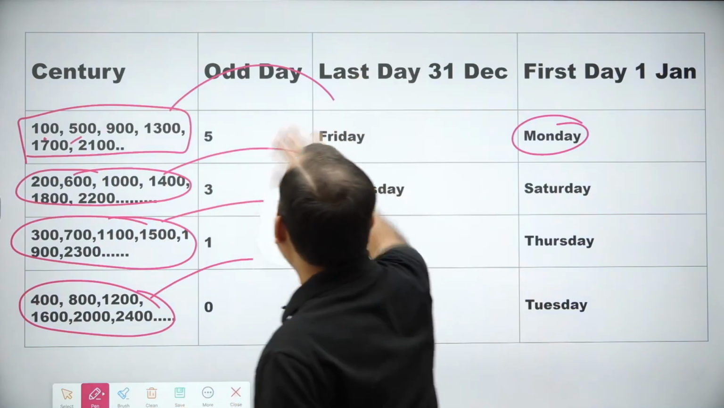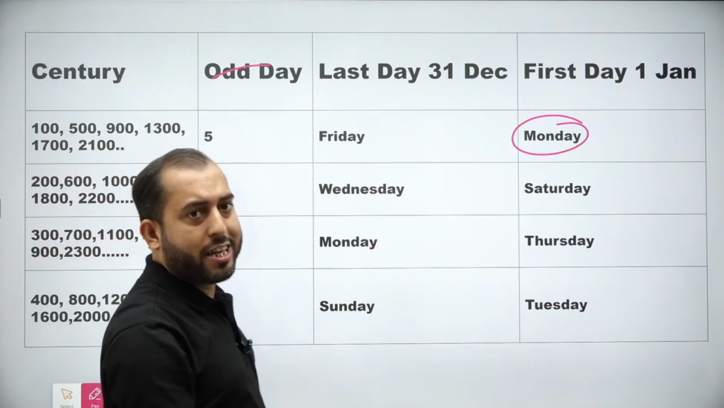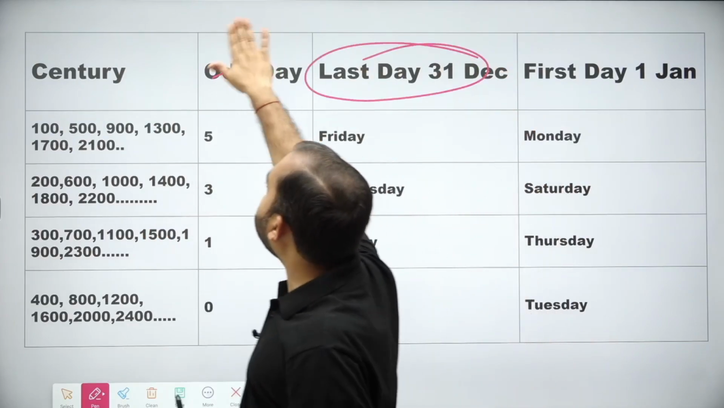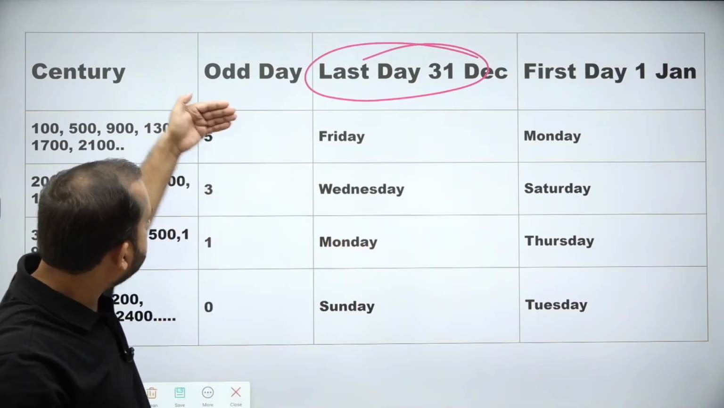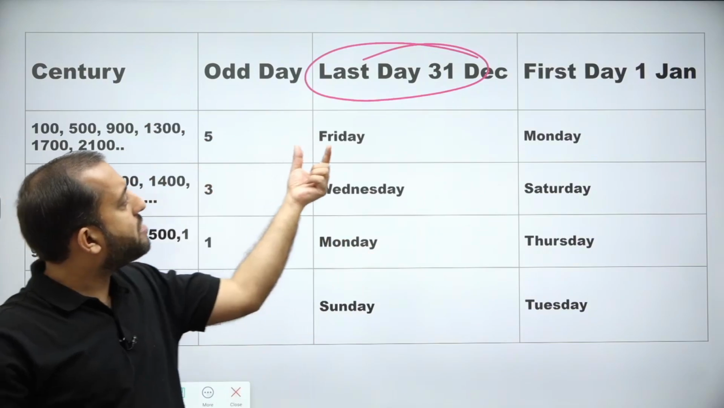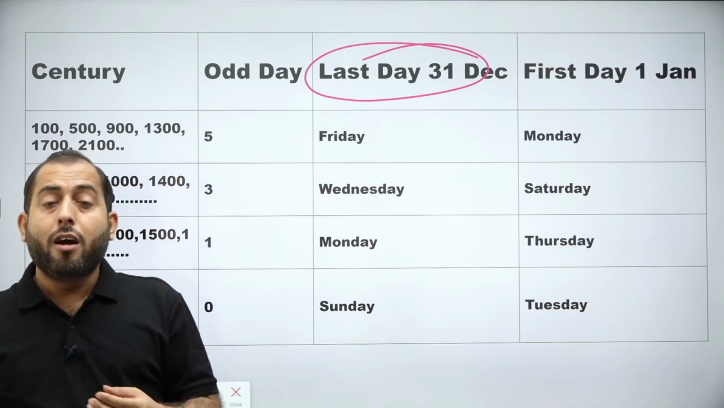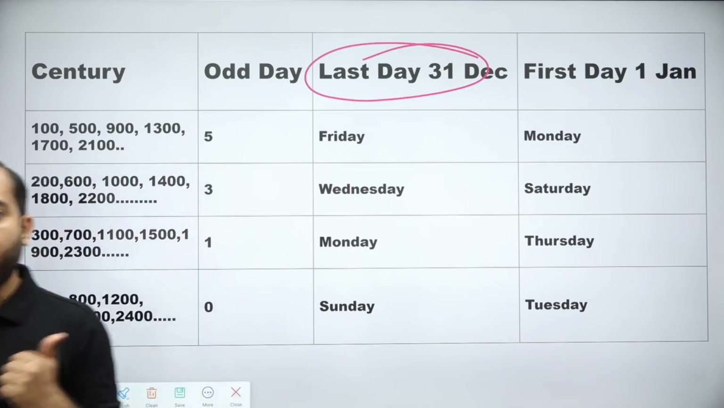So from here there is a fact that the last day of a century cannot be Tuesday, Thursday or Saturday. It's a fact. Tuesday is not present because this cycle will repeat. So the last day of a century will either be Friday, Wednesday, Monday, or Sunday. So the last day of the century cannot be Tuesday, Thursday or Saturday. Kindly write it down.